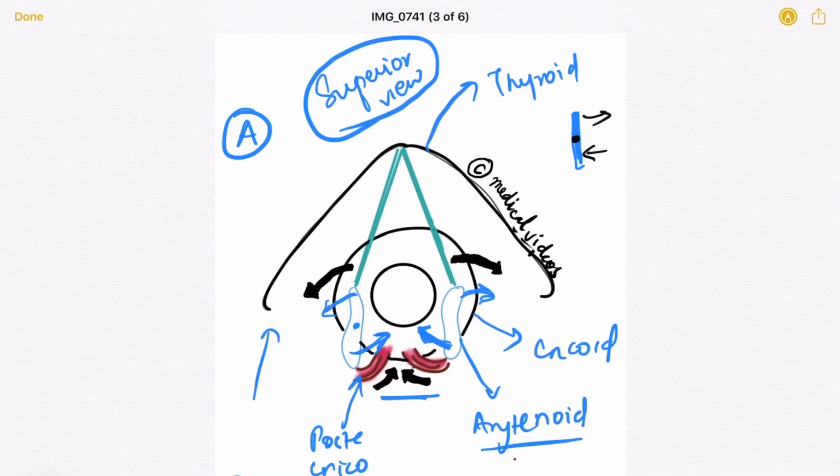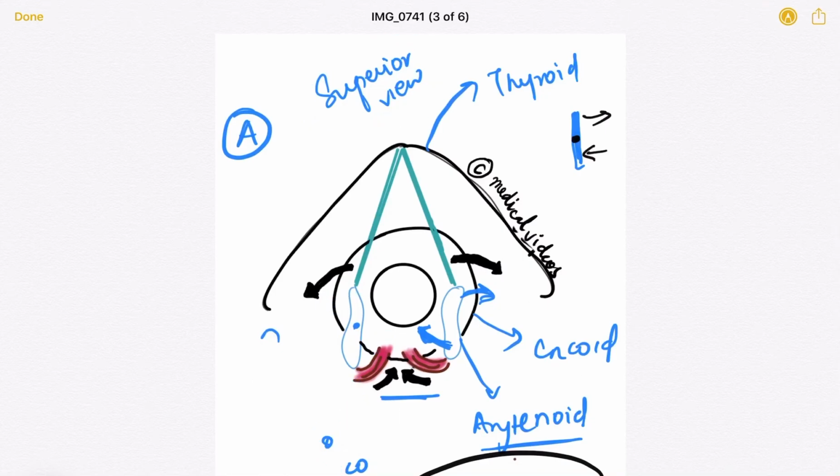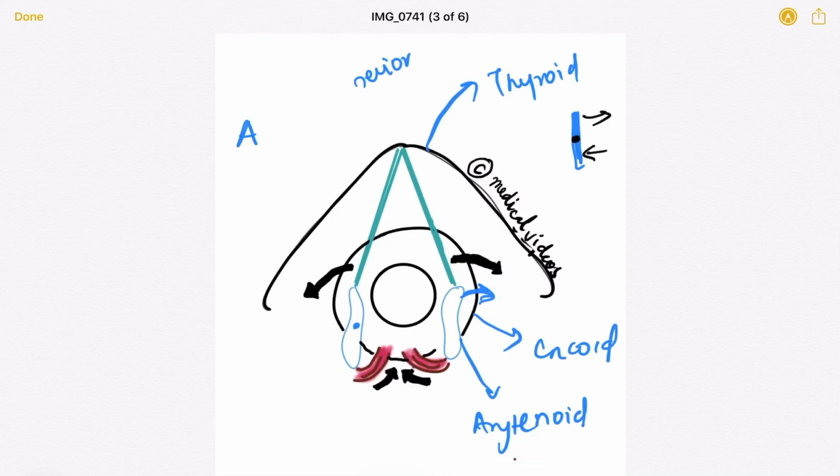Fine. So it is an abductor. Fine. So posterior cricoarytenoid is an abductor of vocal cord. It is the only abductor, so very important, you need to remember that it is an abductor of vocal cord. Fine. So I hope you understood the mechanism by which it works. Now let's move on to the second picture, the last group of muscles, that is adductor muscles. Okay.